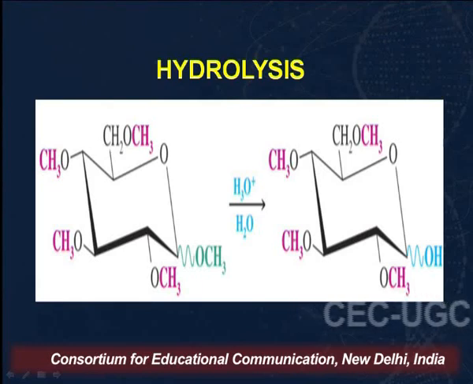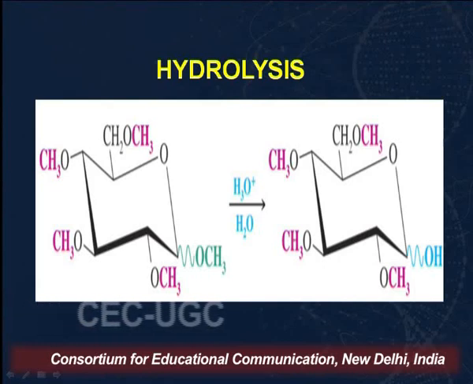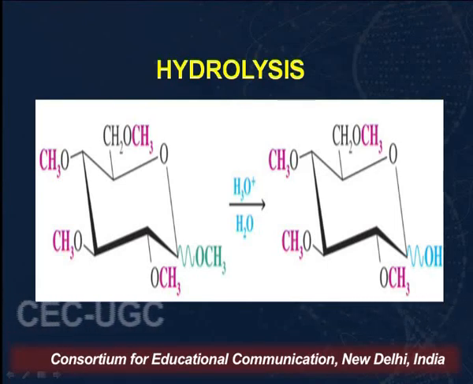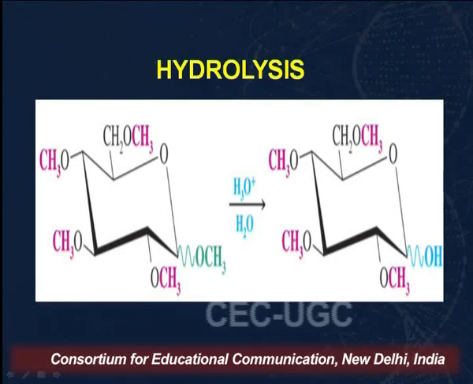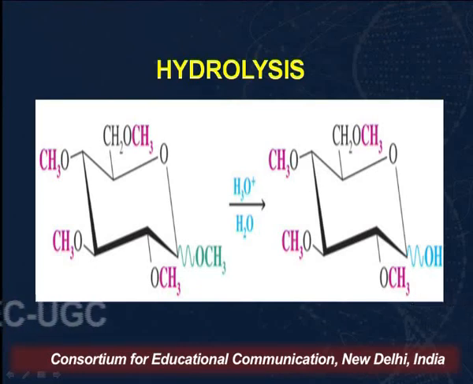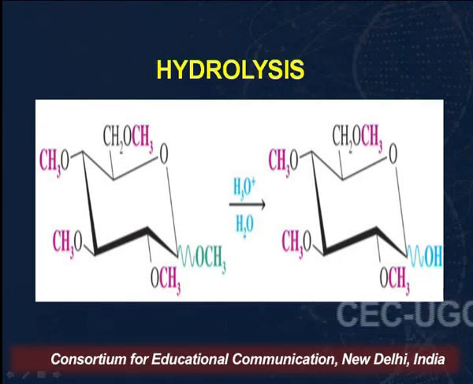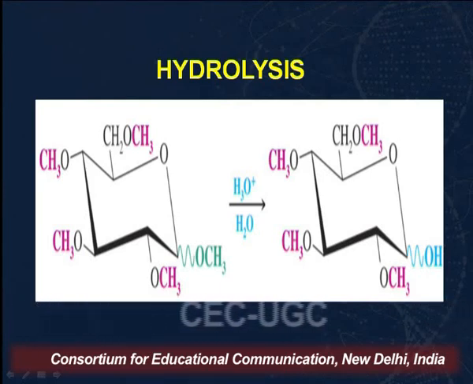Right. So when we bring about the hydrolysis, you know that ether linkages are resistant to hydrolysis and the acetal linkage is more susceptible to hydrolysis. So when we carry out the hydrolysis in acidic medium, it is only the methoxy group of the anomeric carbon, that is, the one involved in the acetal linkage, that is hydrolyzed and we get a hydroxyl group. So what are we doing here? We are going from a non-reducing molecule to a reducing molecule. And now we have an OH at the anomeric carbon. That means this can now undergo ring opening.